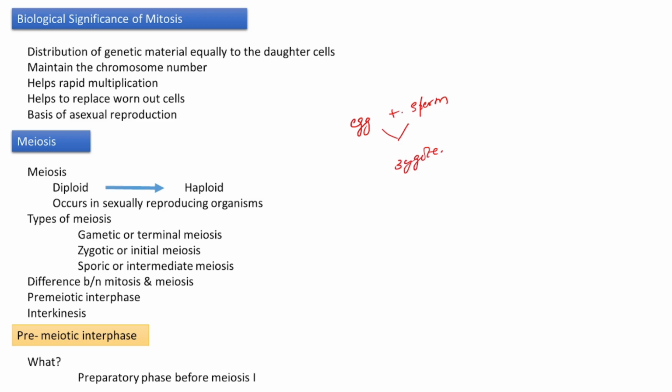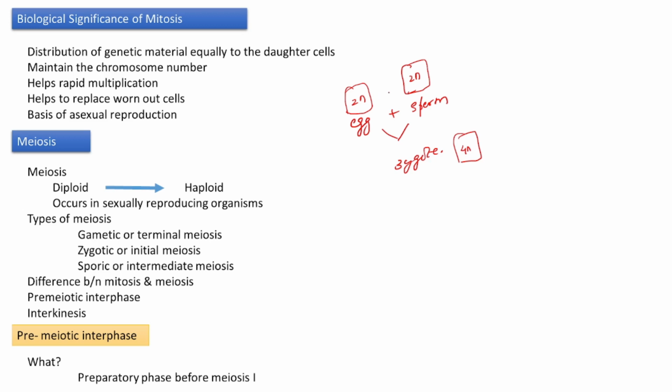In such cases, suppose the egg is 2n, that is diploid, and the sperm is also diploid, then what results? The resulting zygote will be 4n. So it may lead to abnormalities, so we need to avoid that.